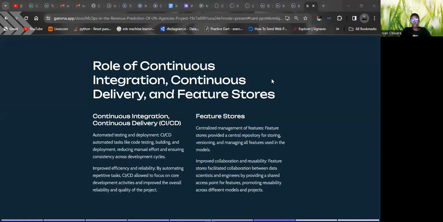We have to bring in the role of continuous integration and continuous delivery in our project, which, like we talked about before, is a trend in machine learning ops. Given that we have a data set of revenue, we have to do automated testing and deployment, commonly known as CI/CD.